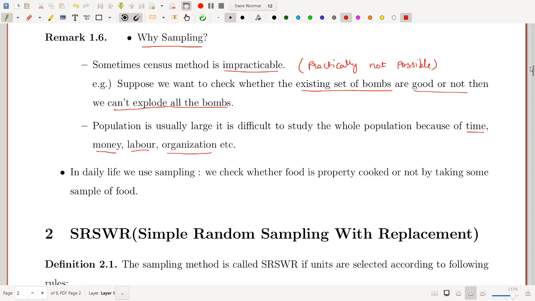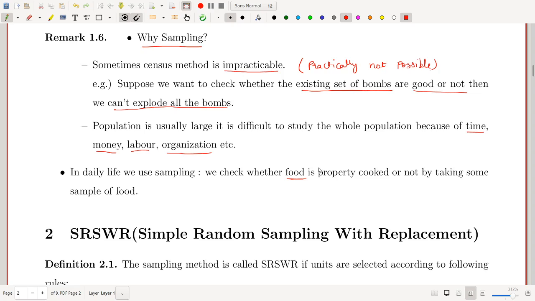In daily life also we use sampling to check whether food is properly cooked or not. Suppose whether rice is properly cooked or not. We take some rice and on the basis of this we tell whether the rice in the container is properly cooked or not.